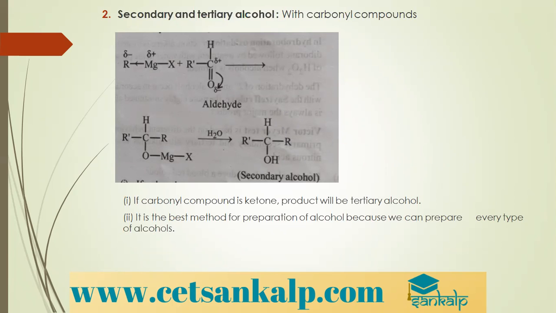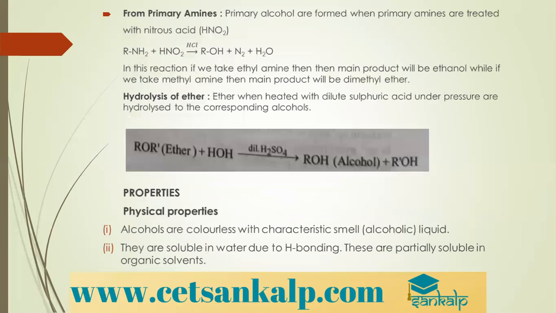If you treat it with any aldehyde except formaldehyde, you will get a secondary alcohol. If you treat Grignard's reagent with any ketone, you will get tertiary alcohols. It is the best method for preparation of alcohols because we can prepare every type of alcohol here. You can get primary, secondary, and tertiary. Fine. Next is from primary amines, RNH2.